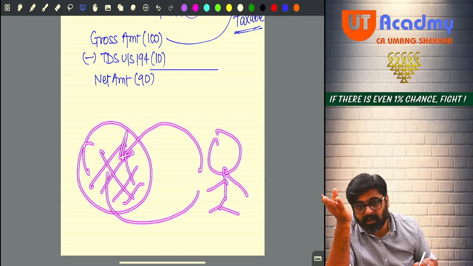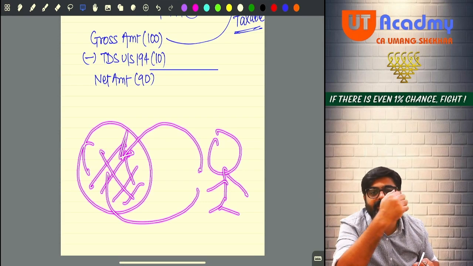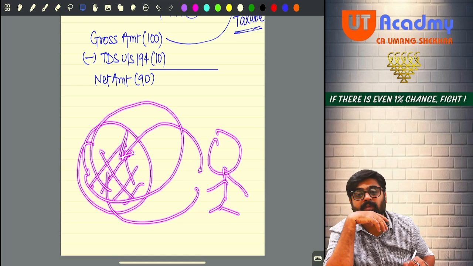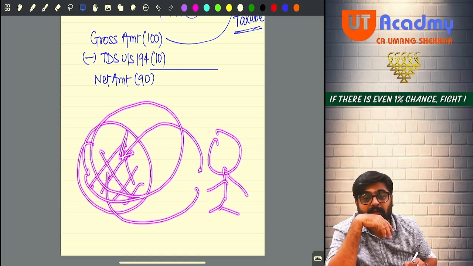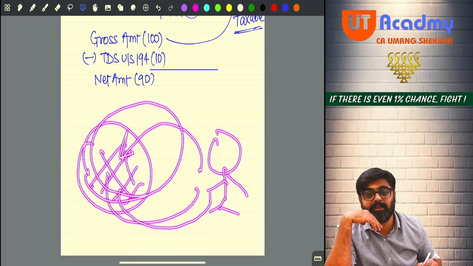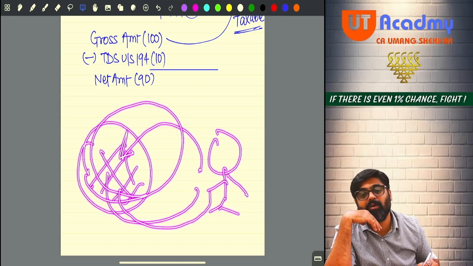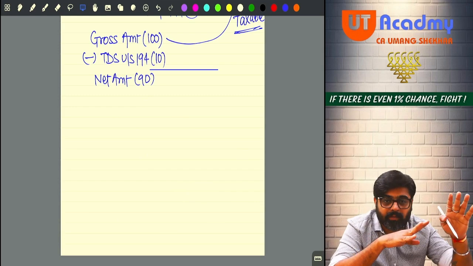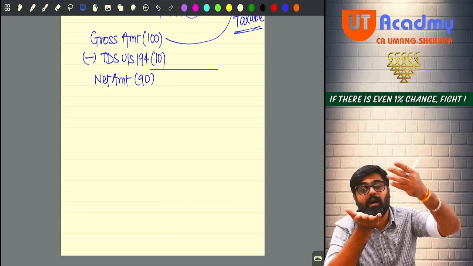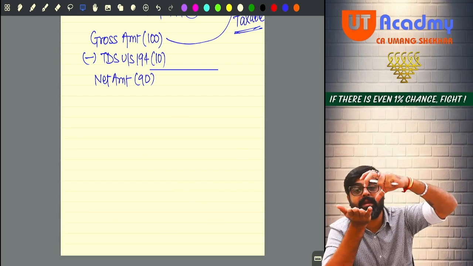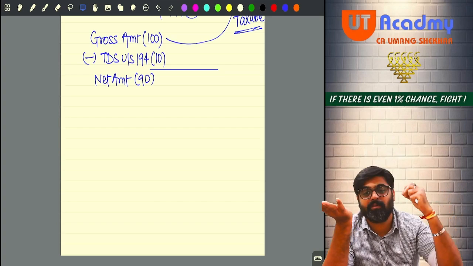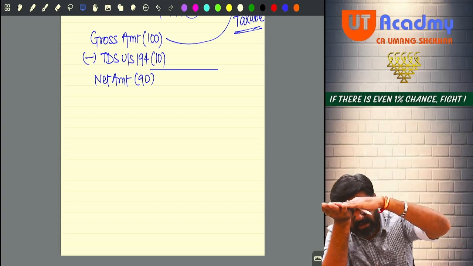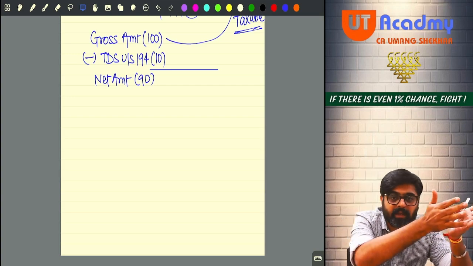In the capital you are having this much share. Out of the 100 rupees of capital, you are having 20 shares. Out of the 100 shares, you are having 20 shares, meaning that out of the entire capital, 20% is invested by you. So to represent that 20%, you will be allotted the shares.